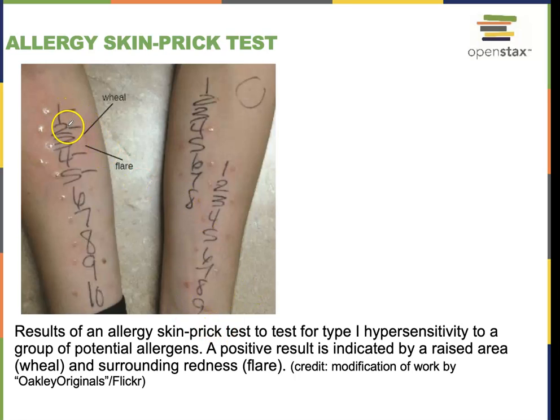So here we have number 1, number 2, number 3, number 4. And so they're going to look for bumps, they're going to look for pustules, any kind of reaction, and then they can determine what your body's reacting to, right? So here on this side, number 1, there's no reaction I can see. Number 2, number 3, number 4, reaction, right? Number 5, a little reaction. So based on what they put into your skin, they can tell what you're reacting to, and then they can tell you, yes, you are allergic to pollen from this certain plant, or this protein from a certain food. So things like that.